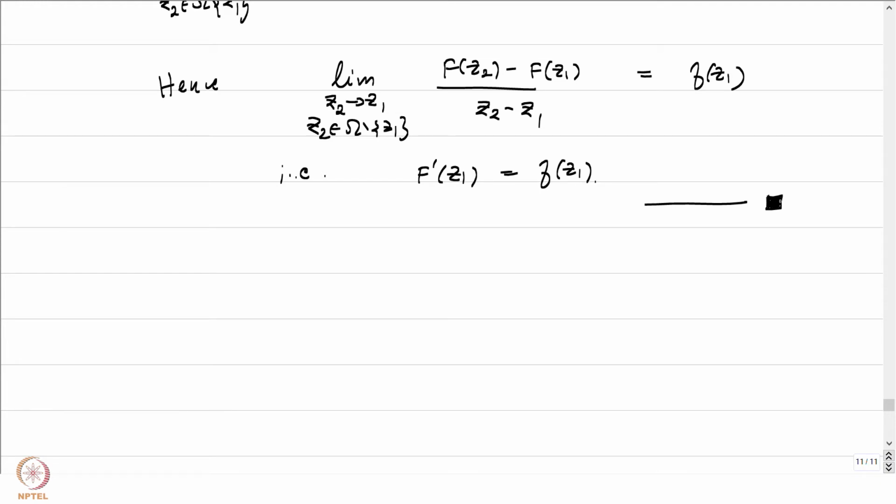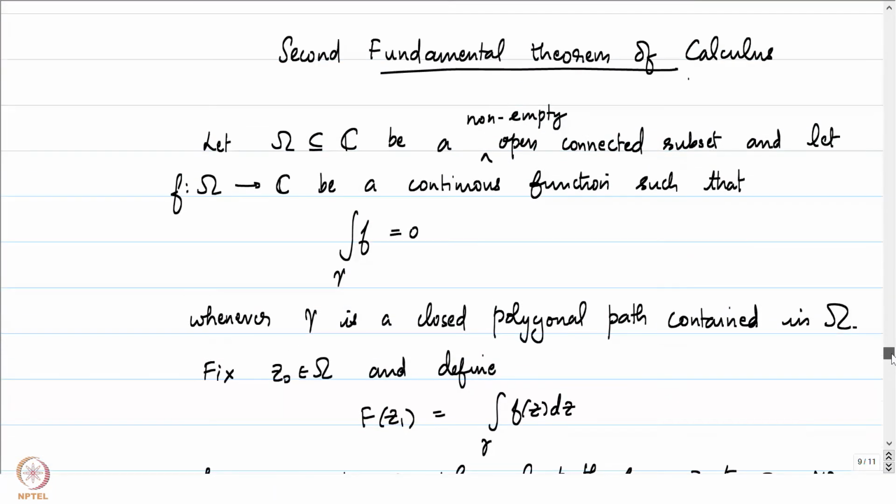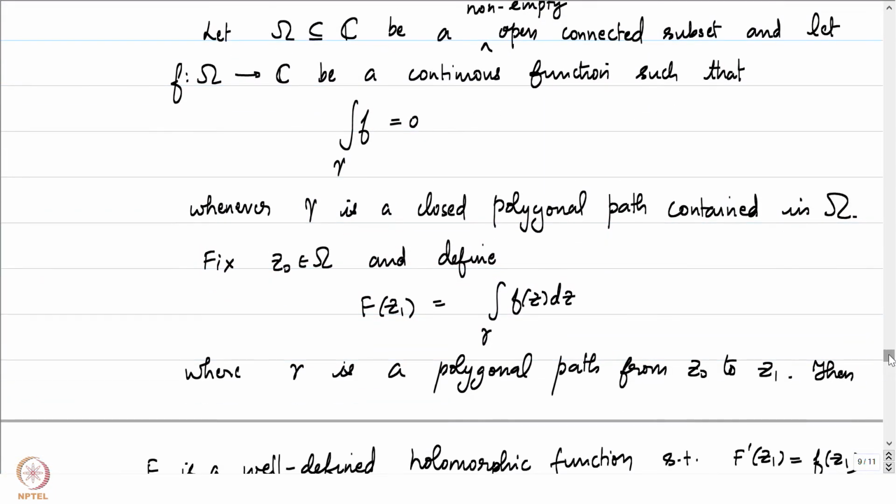Let's go back to the statement once more and notice what restriction we have put. We have put one hypothesis here. This is the only hypothesis that has been put on the function f: that the integral of f over gamma is 0 whenever gamma is a closed polygonal path.